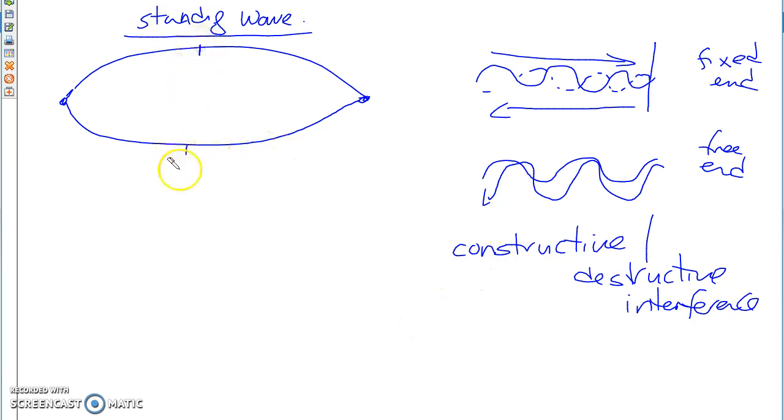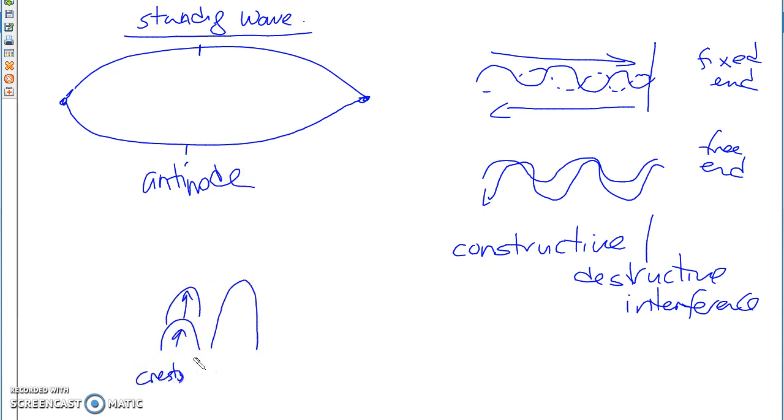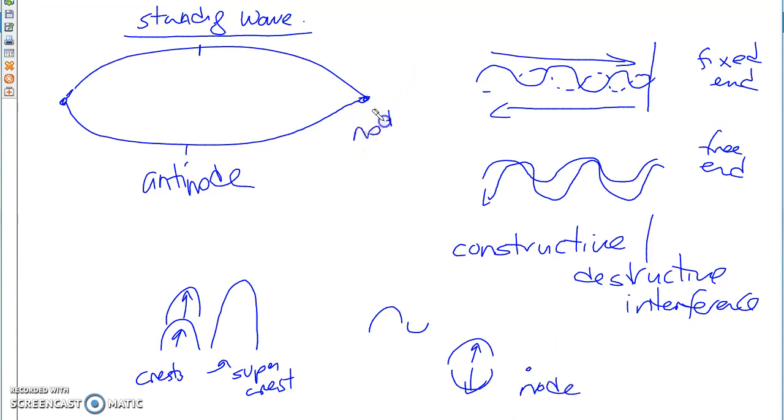Wherever constructive interference is taking place, those are known as antinodes. Basically that's your crest and your crest combining together to give you a supercrest. Wherever your crest and your trough meet, they give you a node. So these are nodes, where destructive interference is taking place.